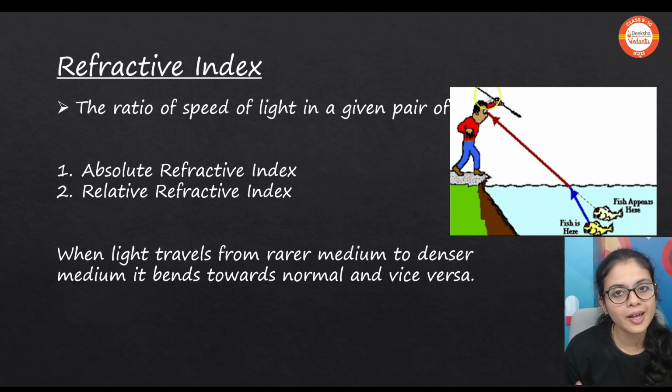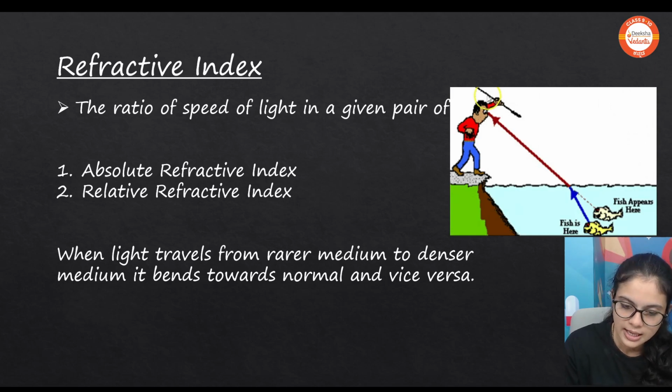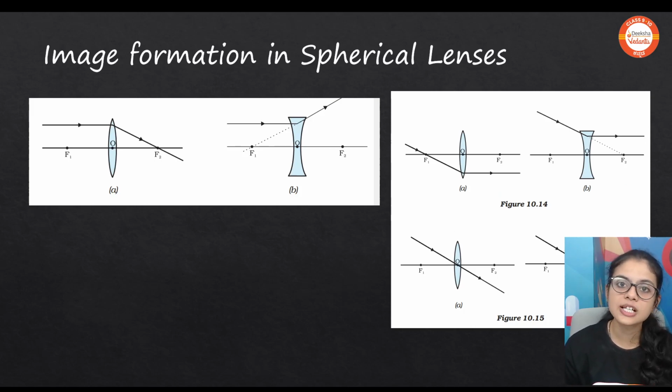And vice versa, when a light ray moves from a denser medium to a rarer medium, it will move away from the normal. Right? So, image formation in spherical lens.